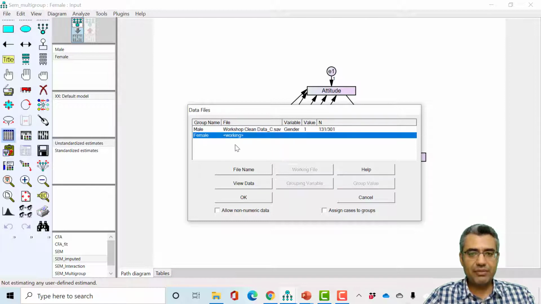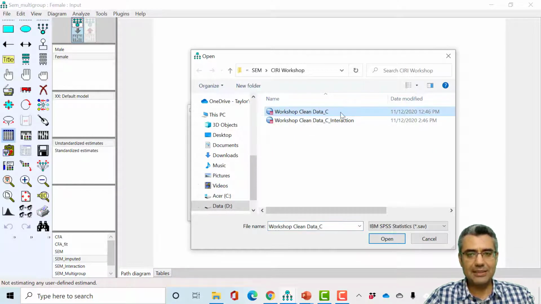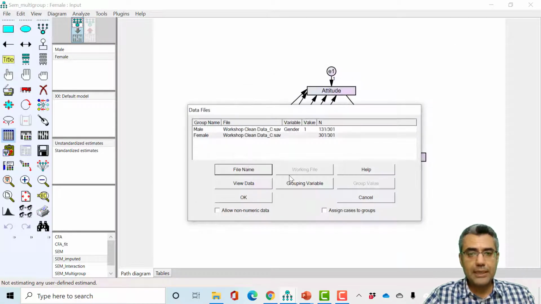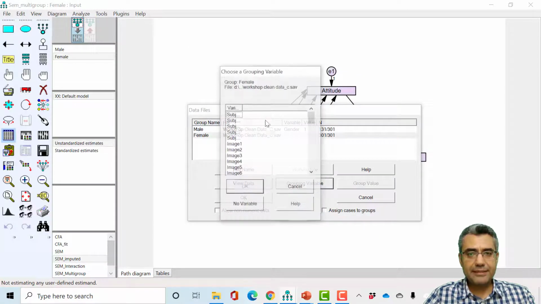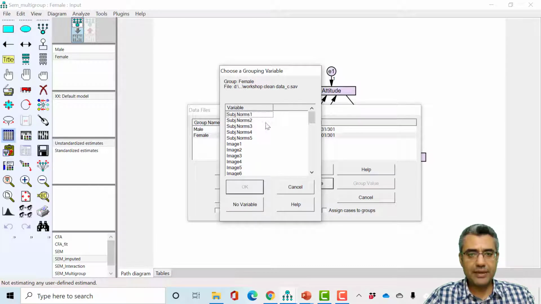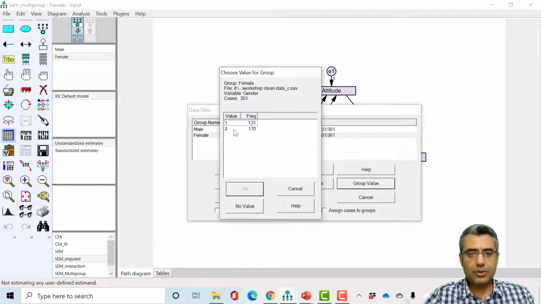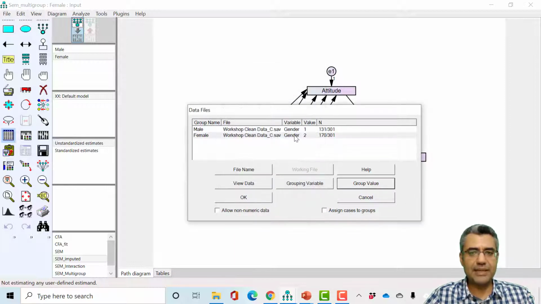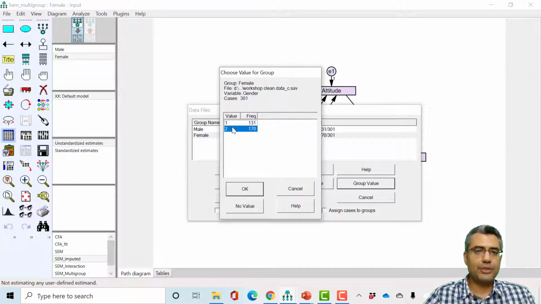Now for the female, I click select file name. I again select the data file and the grouping variable. The moderator is gender, and number 2 means females. Females will be assigned to the female group. This one you should know, because I don't know how you coded your data.